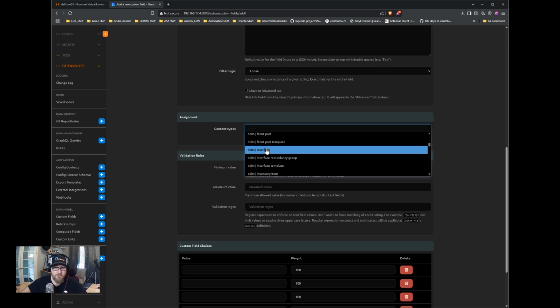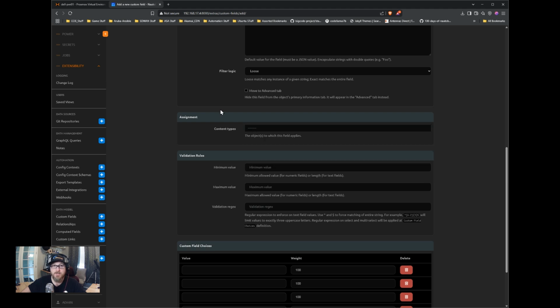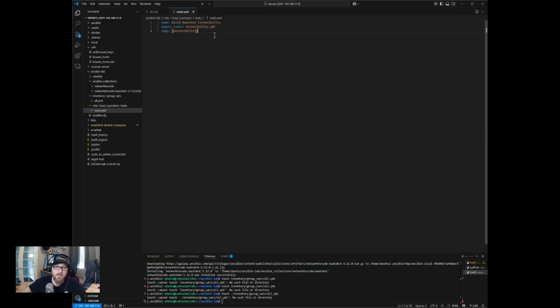Okay. So this is extensibility. There's a lot of other things under extensibility, but I just wanted to cover this piece so we can understand what we're doing from the Ansible side and why we're adding things. So what we're going to do is save this in our main YAML. Again, the main YAML is the thing that Ansible looks at first when loading this role in our playbook. We are going to create another file called extensibility.yaml, and this is again under the tasks folder.